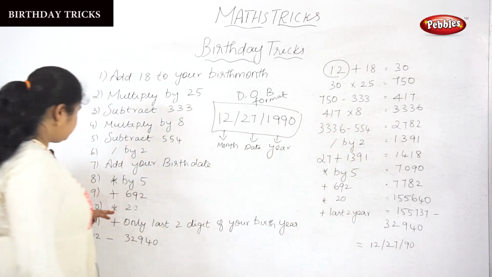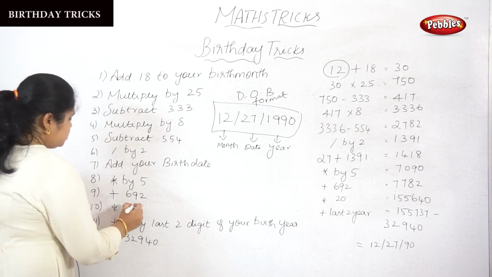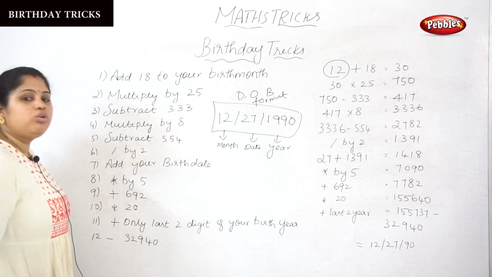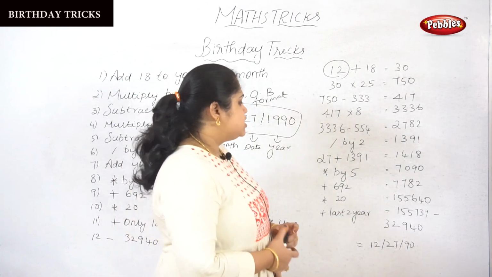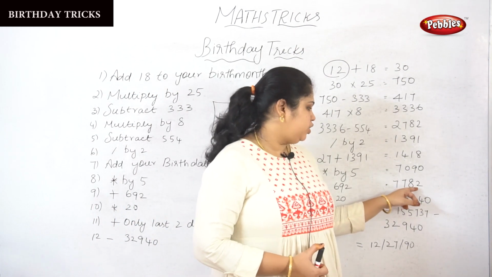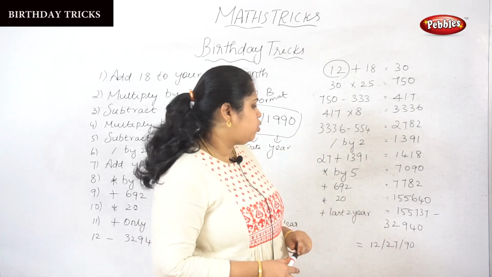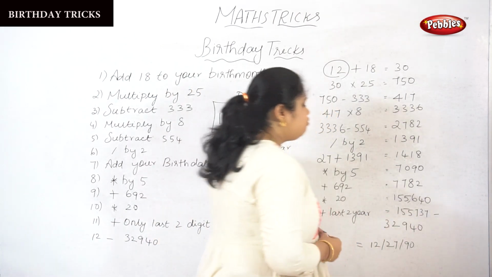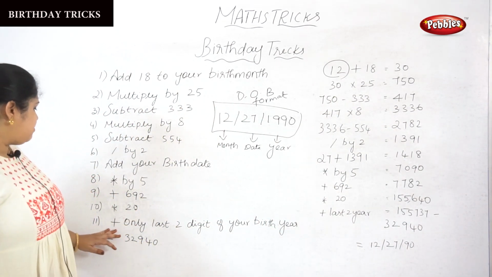Next, moving to step 10: multiply the answer from step 9 by 20. So 7782 into 20, we got 1,55,640, isn't it?